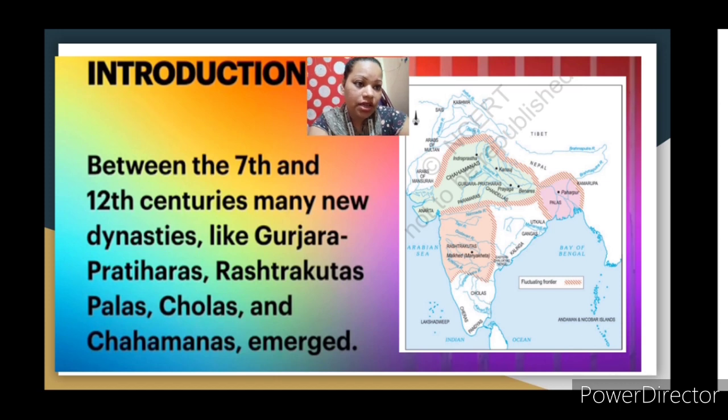There are many kingdoms which were formed, like the Chahamanas, the Rashtrakutas, the Palas, the Cholas, and many other dynasties like the Chandelas, Cheras, Pandyas, etc. Between the 7th and 12th century, many new dynasties like Gurjara Pratiharas, Rashtrakutas, Palas, Cholas, and Chahamanas emerged.